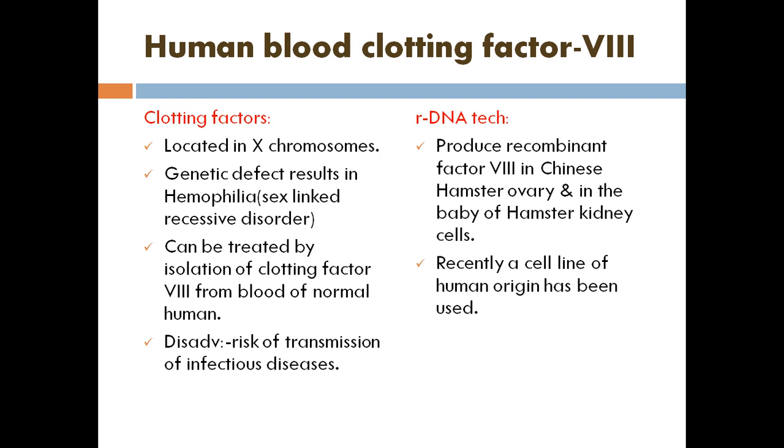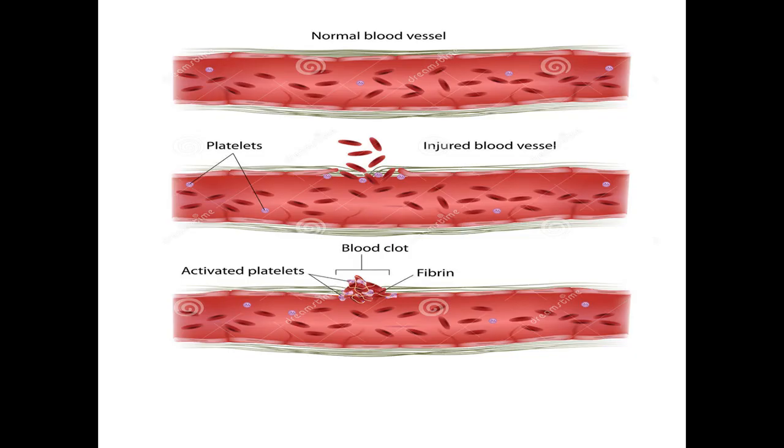So blood is a circulating fluid present in our body. With the help of blood, the transporting mechanisms are carried out easily inside the human body or in animal bodies. The clotting factor is a factor which is responsible for coagulation of blood. So here I have given one diagram.